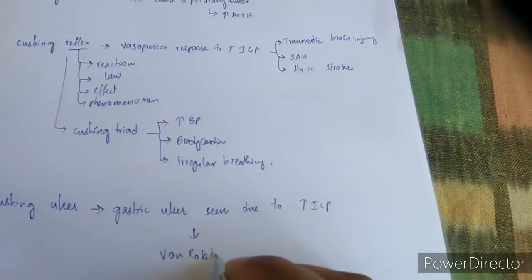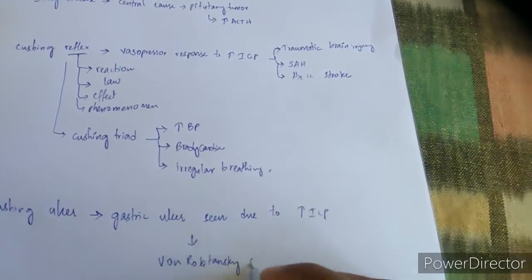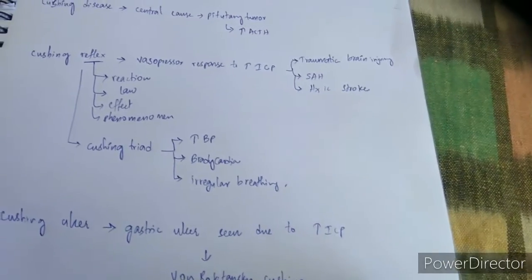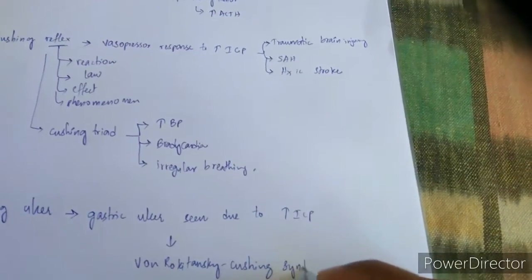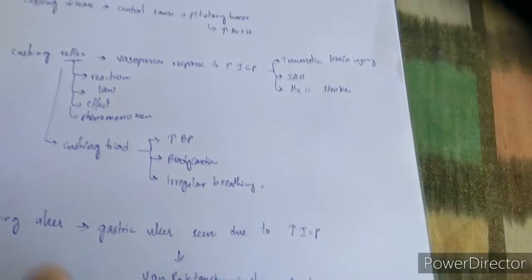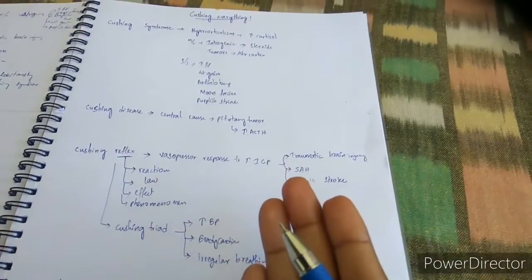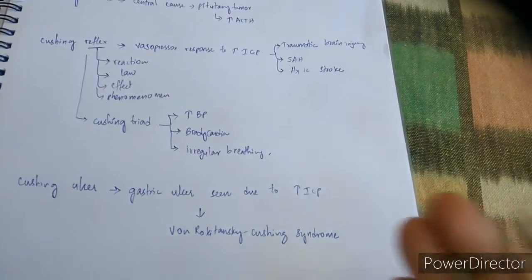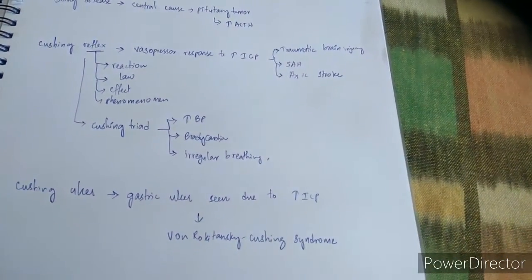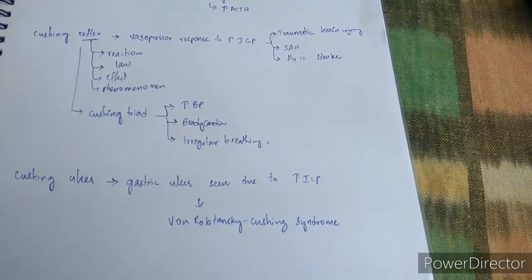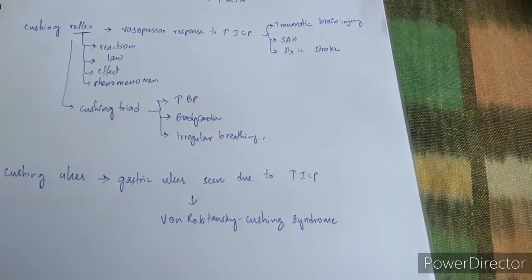von Rokitansky Cushing syndrome. Now, this Cushing syndrome is entirely different from that Cushing syndrome. That Cushing syndrome is because of hypercortisolism, but this is the ulcer because of the raised intracranial pressure, and this is known as von Rokitansky Cushing syndrome.